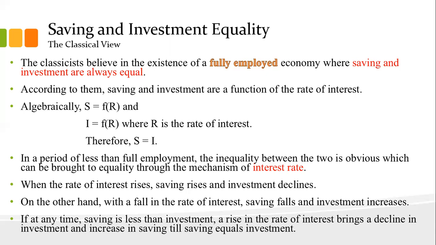So if a disbalance happens, where saving is less than investment, people are saving less and investing more, what is the solution according to the classical view? The solution is to increase the interest rates so that people will again start saving and investment will decrease, and again they can get the equilibrium position where saving equals investment. With the help of one graph, we can explain this concept more clearly.